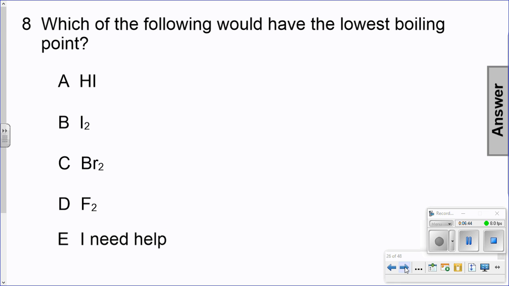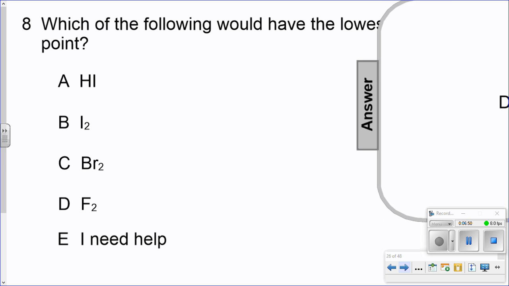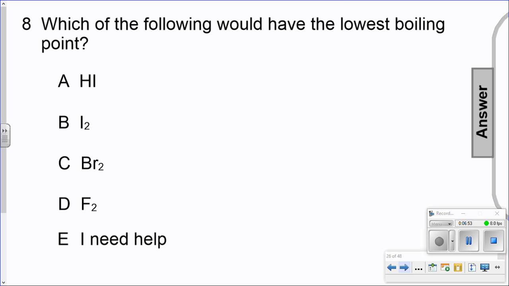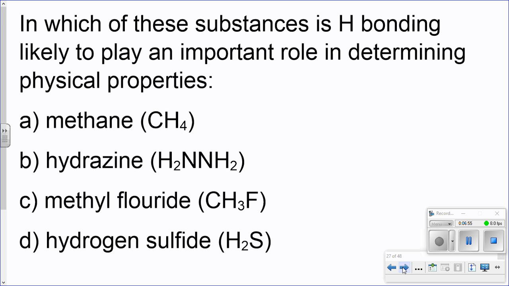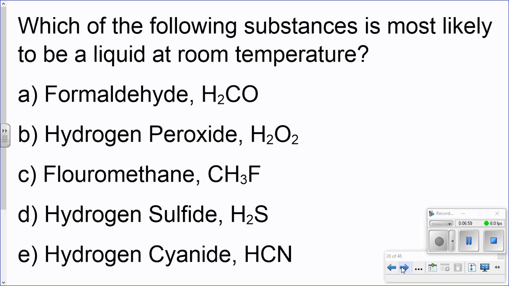Which of the following would have the lowest boiling point? Okay, so now we're looking for the weakest form of attraction. It's D. Okay, so we'll keep continuing this in class. Again, you can check out some of these things without giving you the answer just yet.